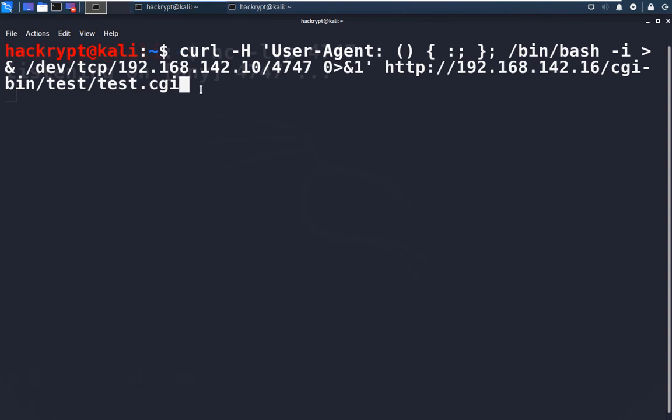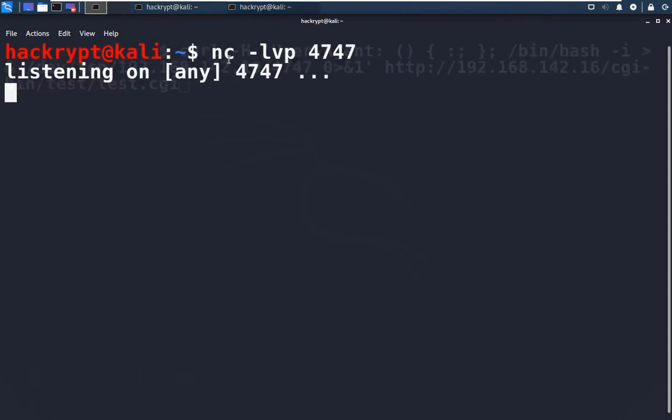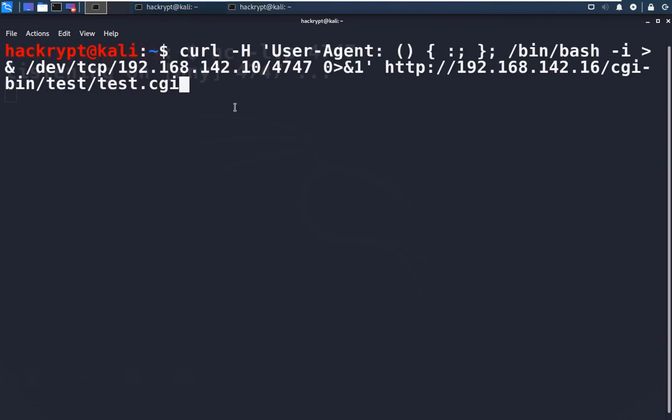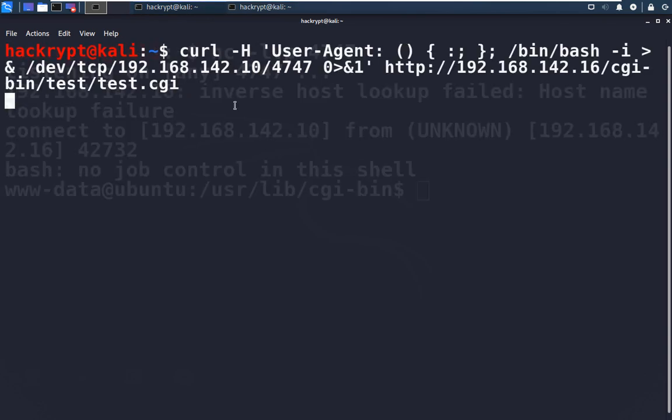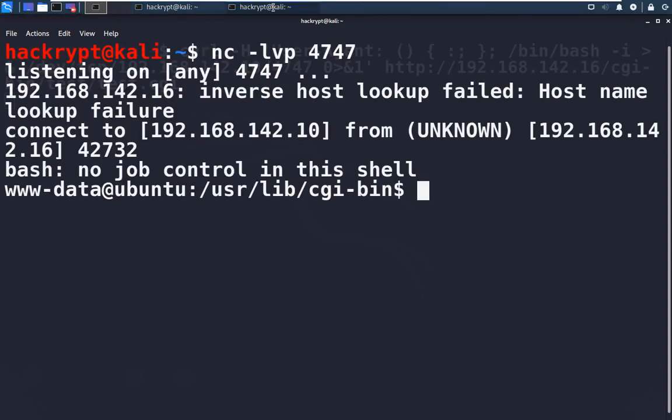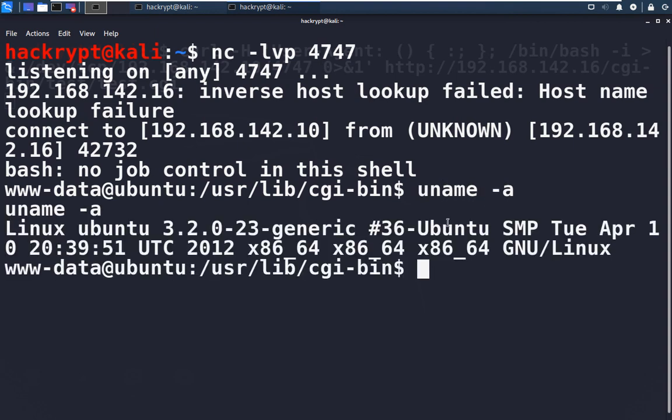Now before we run this command, we have to start a listener. We can start a listener by giving the command netcat -lvp and opening port 4747. Now it is listening on this port. So let's start this. Now if we go back to the listener, here we can see that we got the connection. We can check it by giving the command uname -a. So we can see that the target system is Ubuntu.